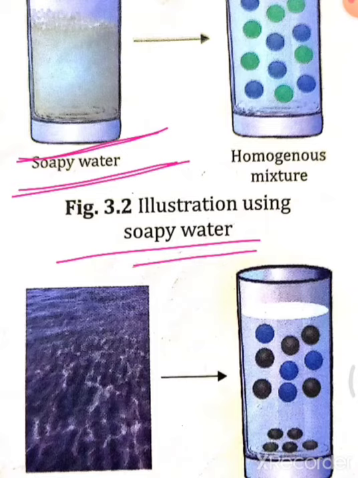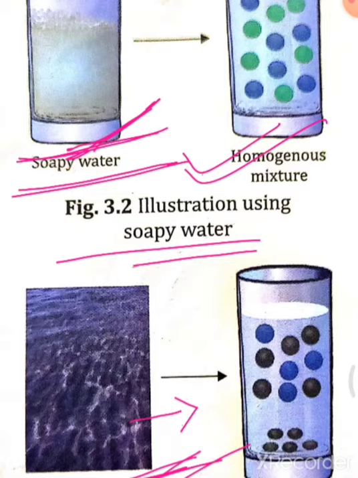Any physically distinct part you can't see here. But here you can see the separate things clearly. Easily you can separate the sand from the water by your physical method. Okay. So this is the example of a homogeneous mixture and this is the example of a heterogeneous mixture. Okay.